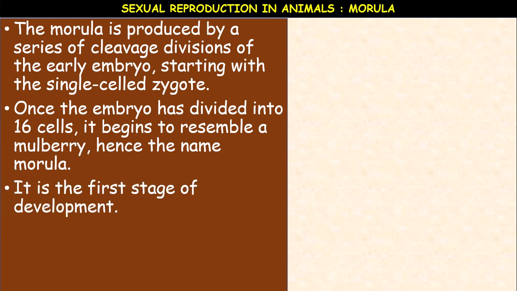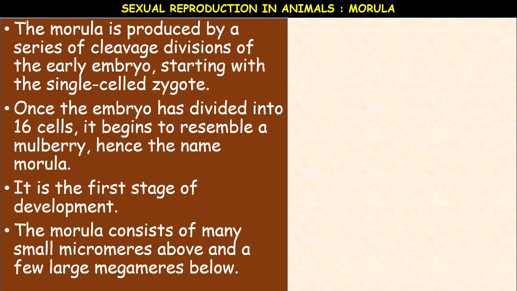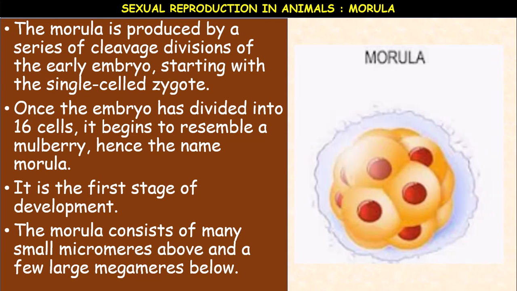The morula consists of many small micromeres above and a few large megameres or macromeres below. It consists of many small cells above, called micromeres, and a few large cells below, called megameres.